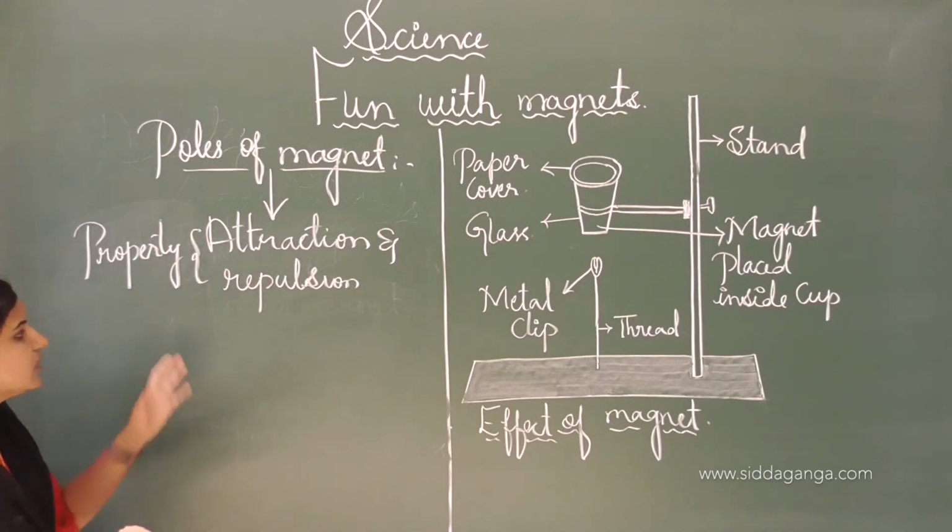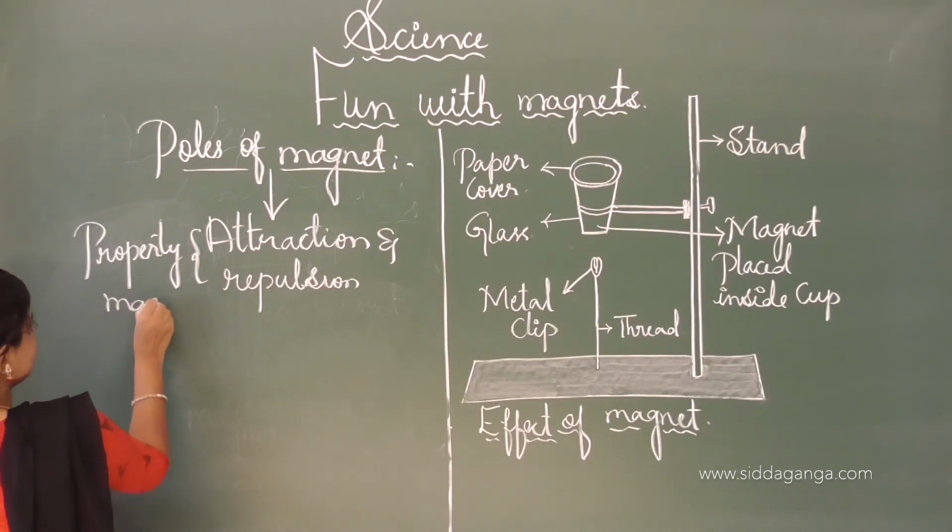Both the attraction as well as the repulsion are properties of a magnet.